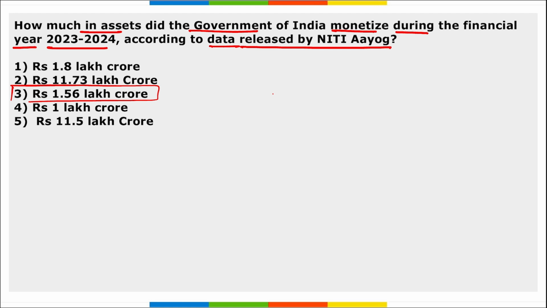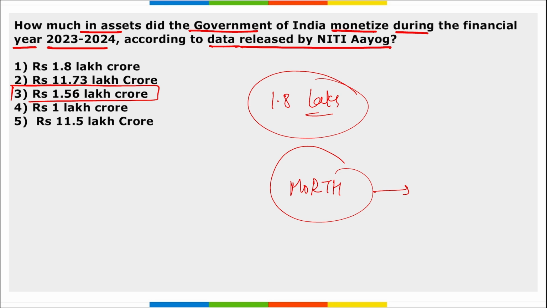The target of monetization was 1.8 lakh crore rupees under the National Monetization Pipeline, but the target has not been achieved. The monetization achieved is 1.56 lakh crore rupees. And in this too, remember it is the Ministry of Road Transport and Highways that has topped in terms of performance with monetization assets worth 40,314 crore rupees.